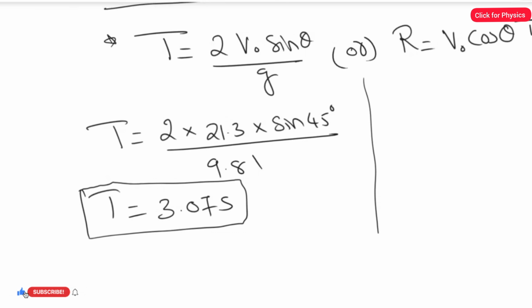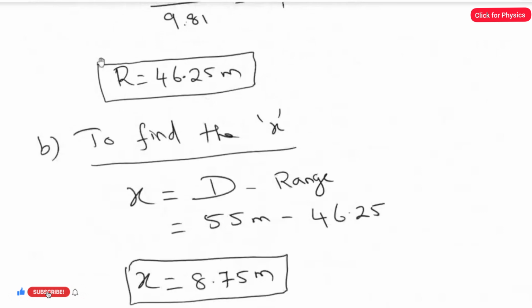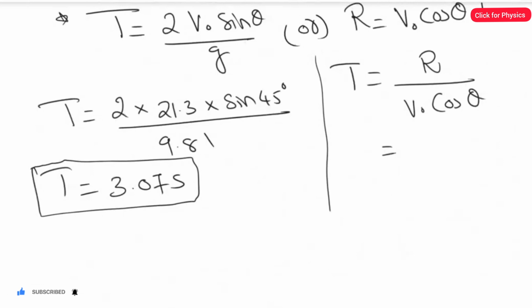Let's work out the same thing using the other formula. R equal to V naught cosine theta T. If you rearrange this equation in terms of capital T, our total time of flight, T equal to range divided by V naught cosine theta, and range we already found from the first part. So the range answer here is 46.25.